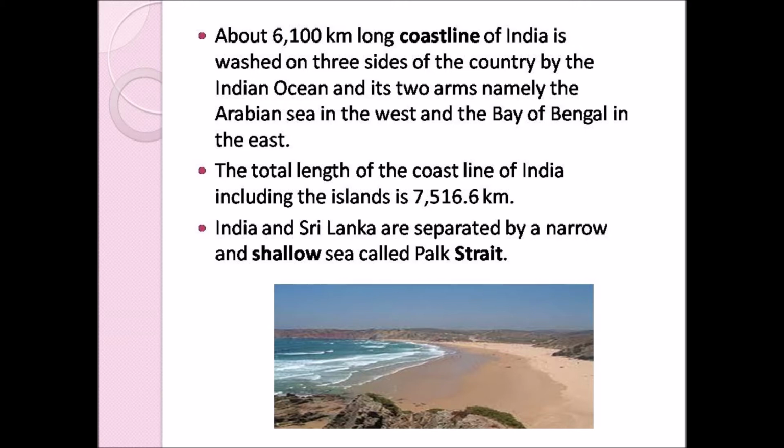And apart from that we have islands also, like Andaman and Nicobar Island, Lakshadweep Island, Maldives, like that. So including those islands, the total length of the coastline of India is 7516.6 kilometer.